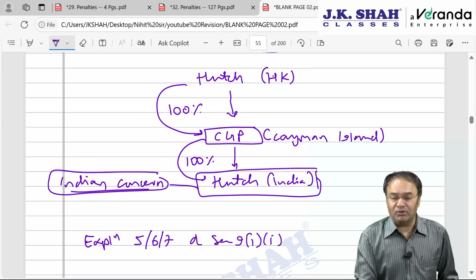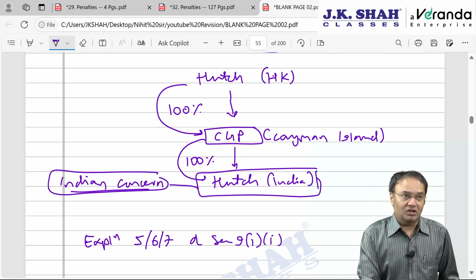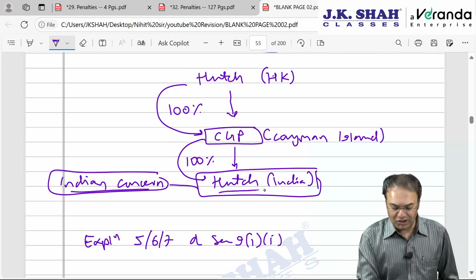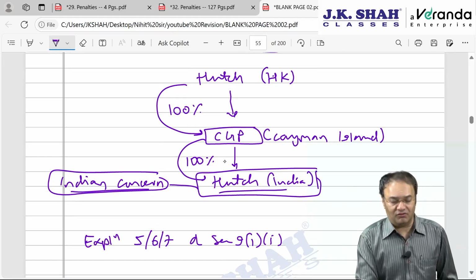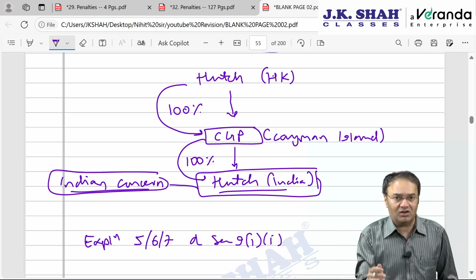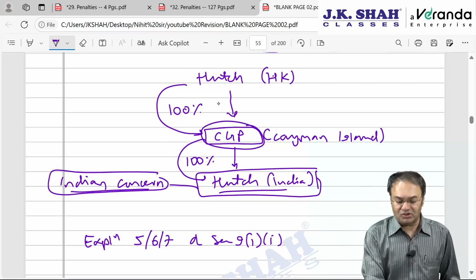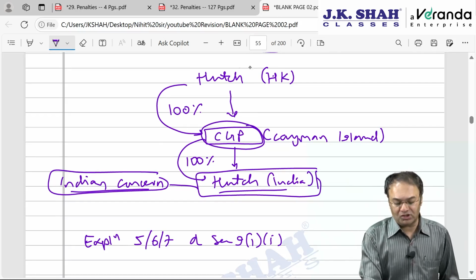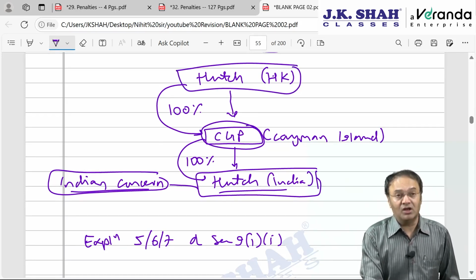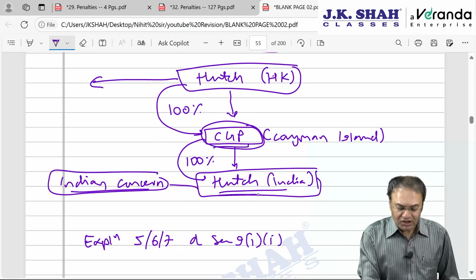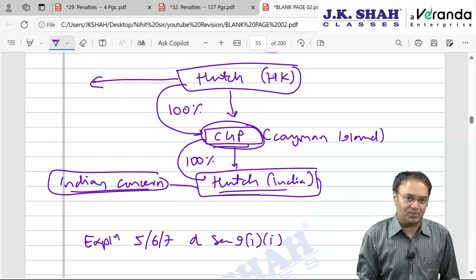I will tell you. The statement is to be furnished in Form number 49D. What statement? This statement is not to be furnished every year. It is to be furnished by the Indian concern only for that year in which there is a transfer of shares of CGP. Who will transfer? The person who owns the shares. Hutch Hong Kong owns the shares. Whenever Hutch Hong Kong transfers the shares of CGP, the Indian concern will have to inform the income tax department that somebody has transferred shares of CGP,